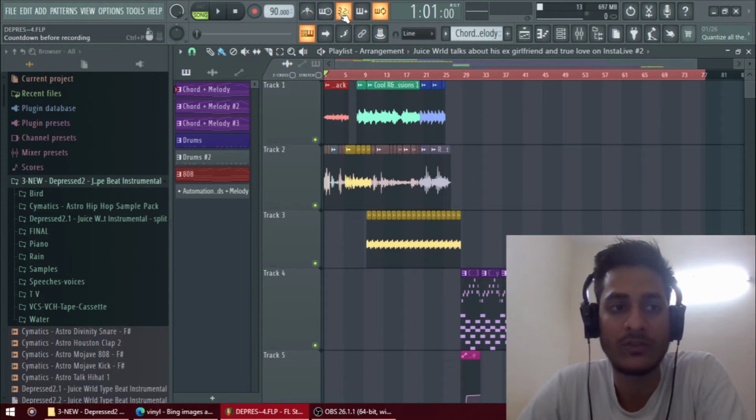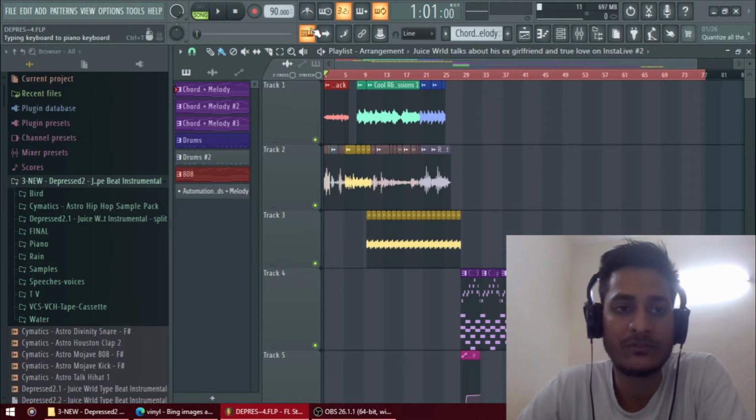And this is the 3-to-1 counter. Whenever you want to start your audio recording, it counts in from 3 to 1, like 1, 2, 3. And this is for when you want to attach your keyboard as a piano in FL Studio.